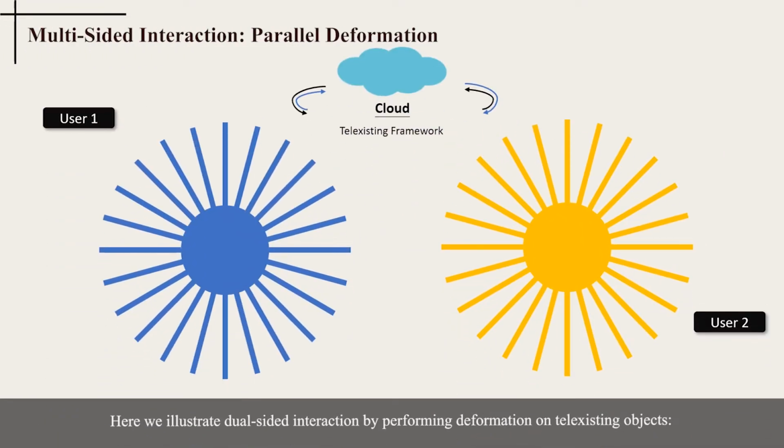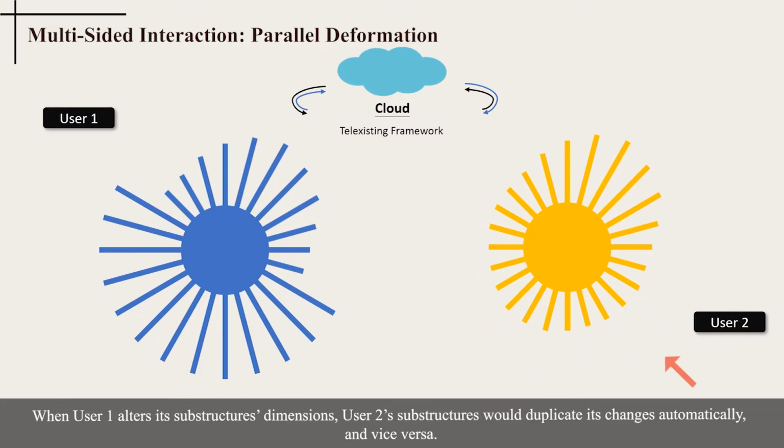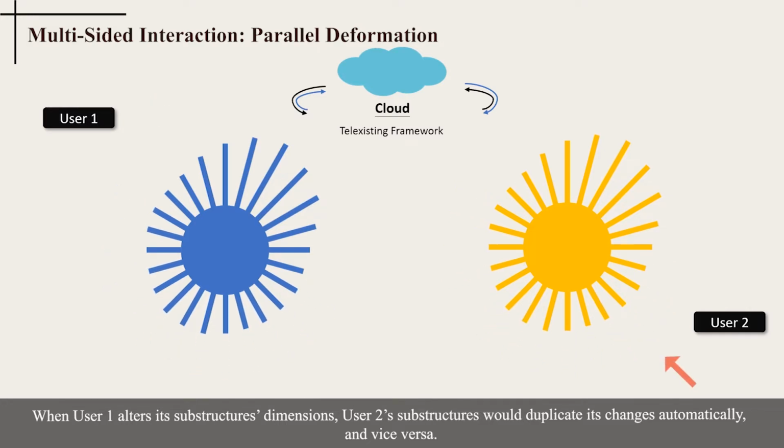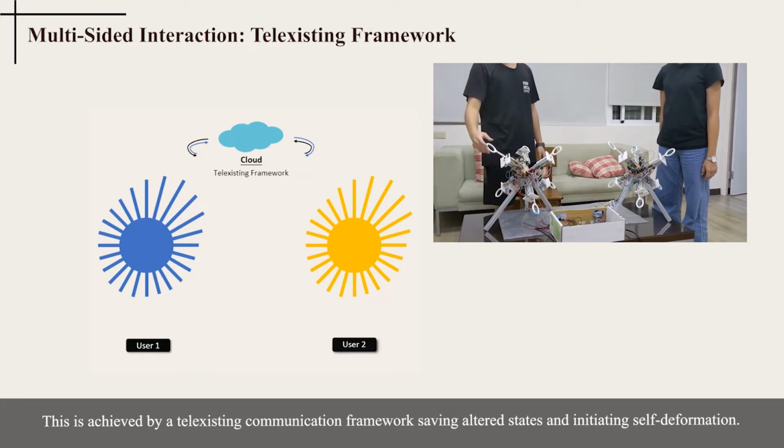Here we illustrate dual-sided interaction by performing deformation on TeleExisting objects. When user 1 alters its substructure's dimensions, user 2's substructure will duplicate its changes automatically, and vice versa. This is achieved by a TeleExisting communication framework, saving altered states and initiating self-deformation.